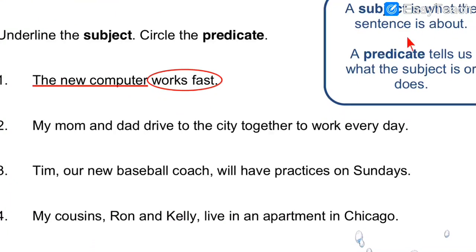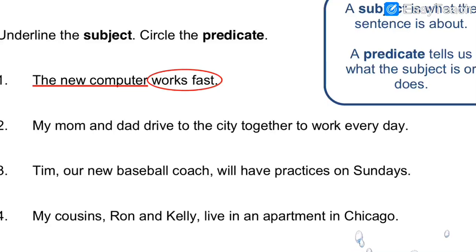See, a subject is what the sentence is about. A predicate tells us what the subject or what the doer is doing. So subject and predicate, we have to identify the subject and predicate over here. Like I explained to you, who is doing the action, the doer is called subject, and what action he is doing, that is called predicate. And in predicate you will always see one verb is there.